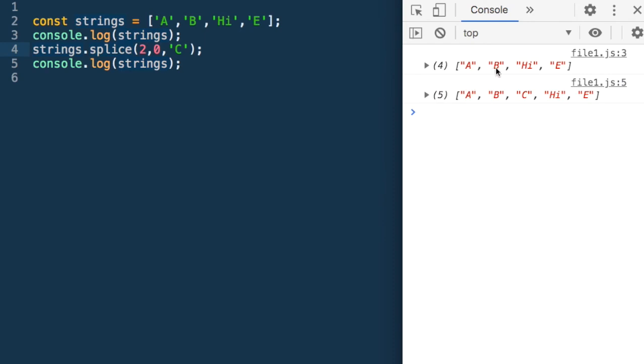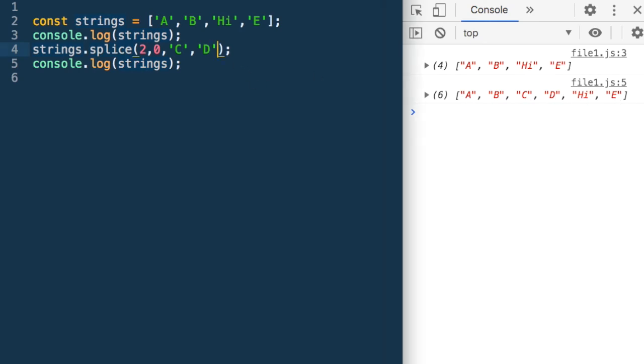and let me do it just before we do it. So initially it was A, B, I, E. Now what has it become? A, B, C, I, E. So C has been inserted. Where has C been inserted? Before this index. So before the index that I said, 2. So 2 was I, and I have inserted C. Suppose I say C, D. Now all the values that I specify here will be inserted before the second element. Let's run it. So we get A, B, C, D, I, E.